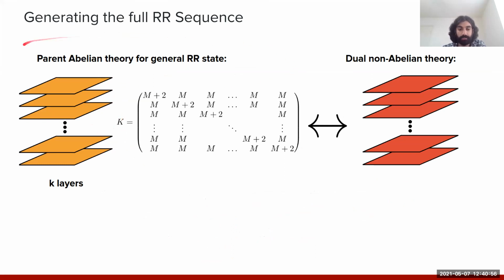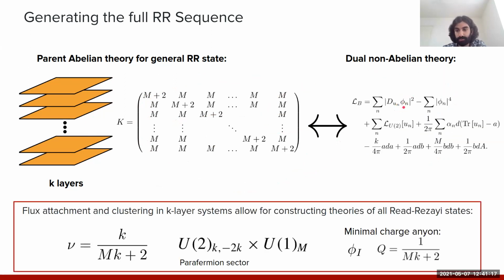So the parent abelian theory now is going to be the Landau-Ginzburg theory in this K-layer system for this multi-component abelian state described by this K-matrix theory, where m=0 returns us back to the original bosonic construction. And this is then dual to some complicated non-abelian gauge theory involving these composite vortices on each layer coupled to these emergent non-abelian gauge fields.